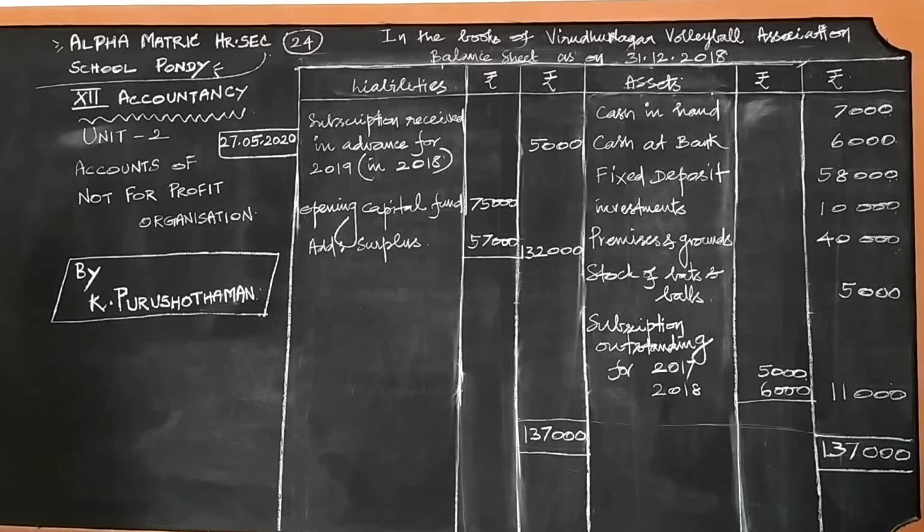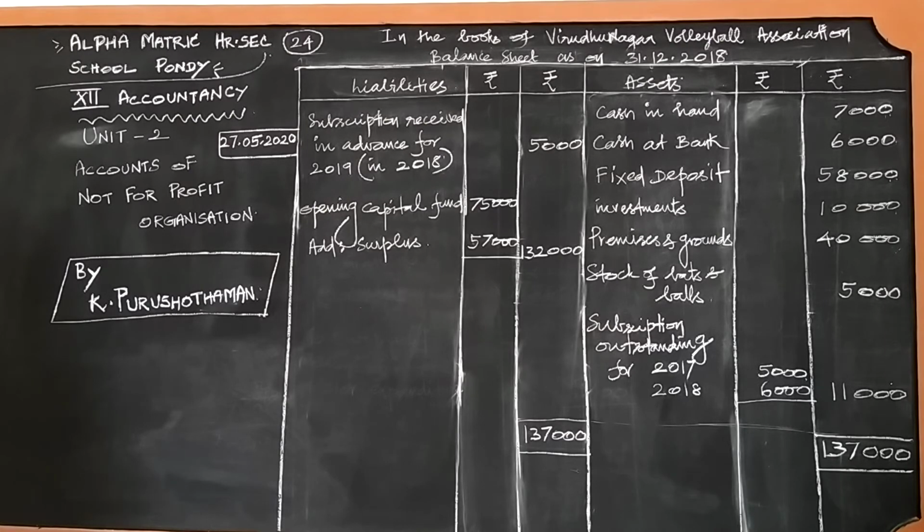Also, in the receipts and payments account, we don't consider whether it is a revenue item or a capital item. All the receipts we write on the receipt side and all the payments we write on the payment side. Whereas in the income and expenditure account, we strictly check whether the item is of revenue nature.